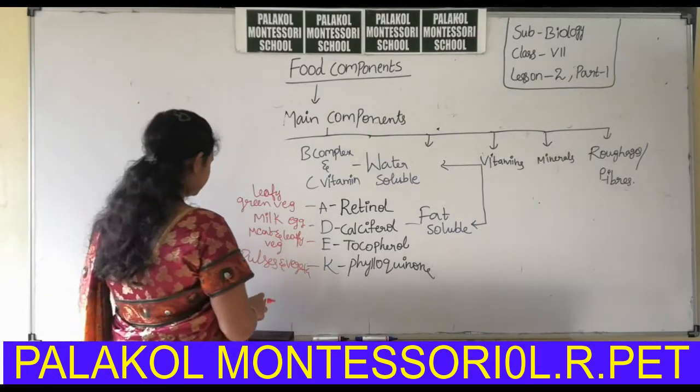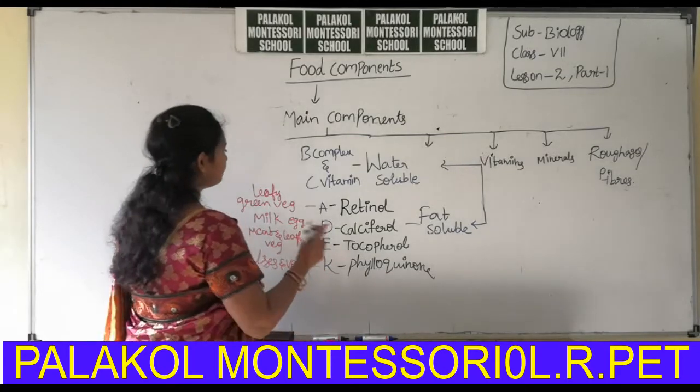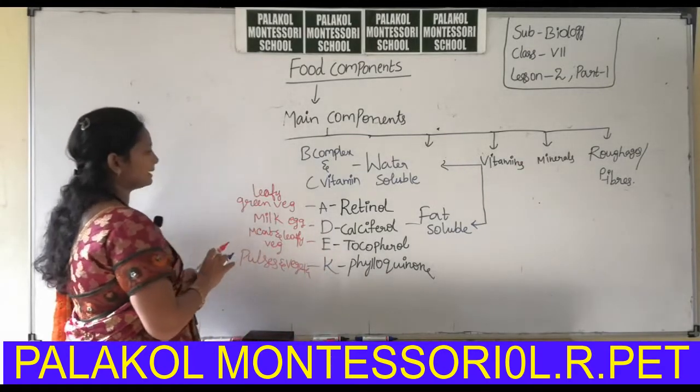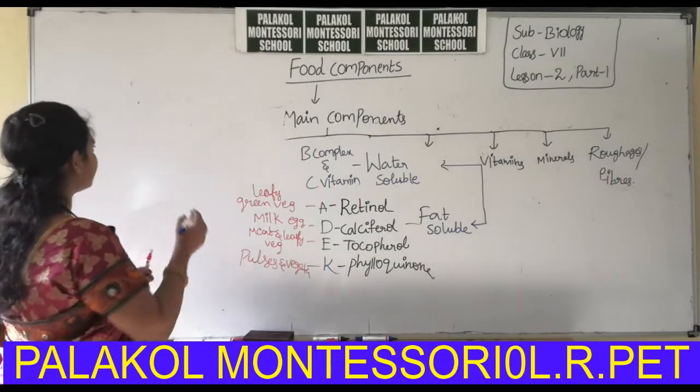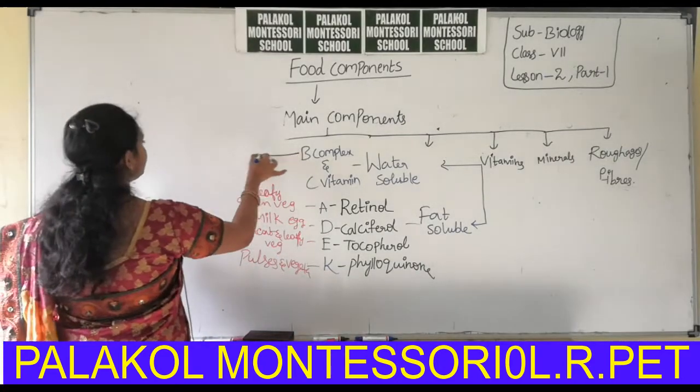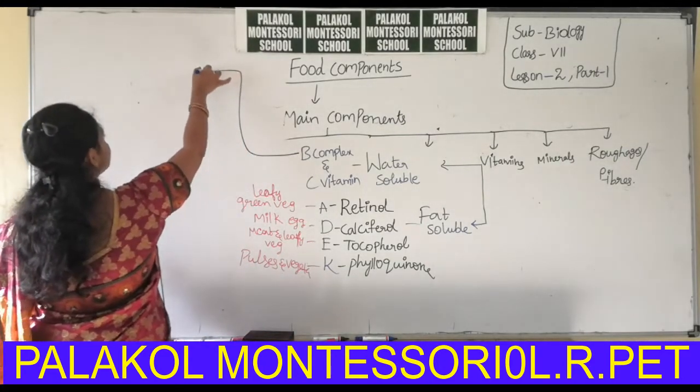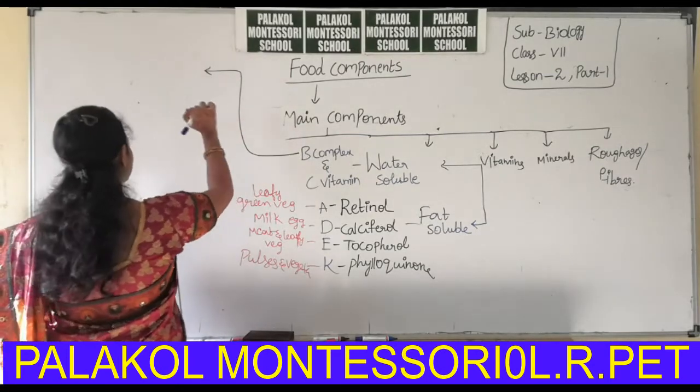Next, I mentioned here B complex. What is B complex? So many vitamins are there in the B complex.